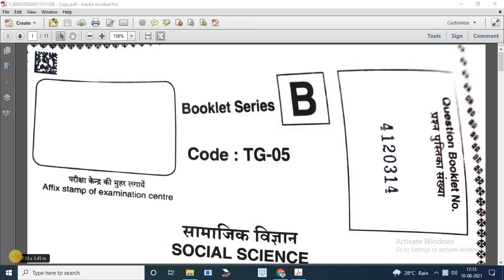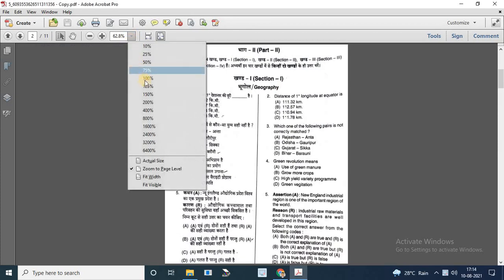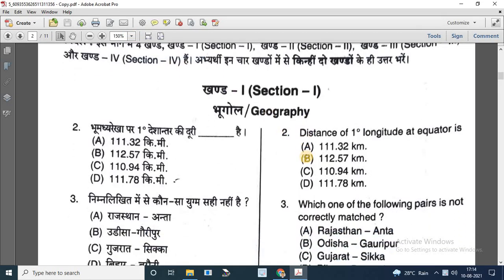Today we will discuss the social science paper of UPTGT 2021. Earlier, a video was already uploaded in the Hindi version. In this video, we will discuss the paper and its descriptions. So now we move into the paper part.